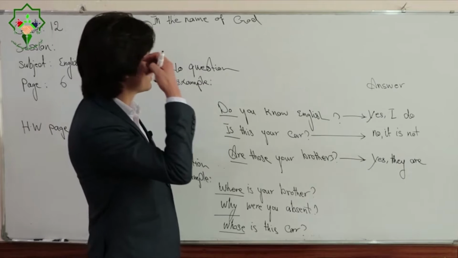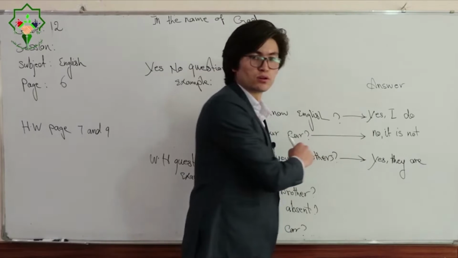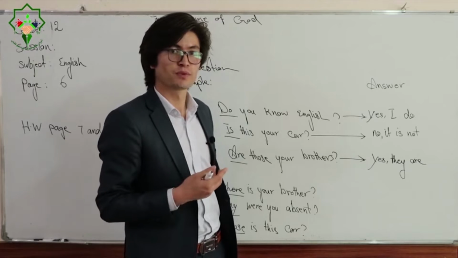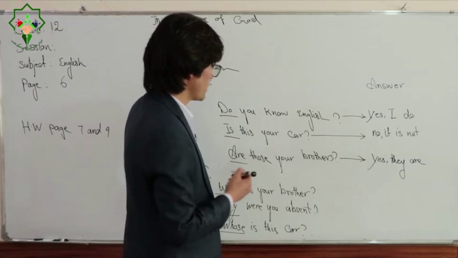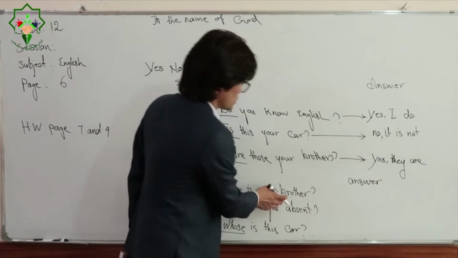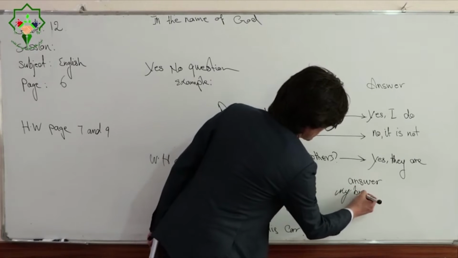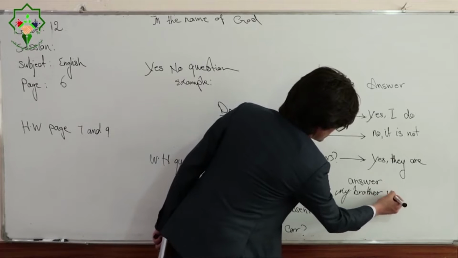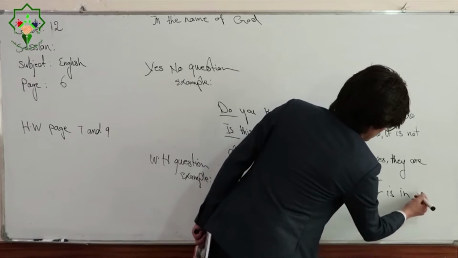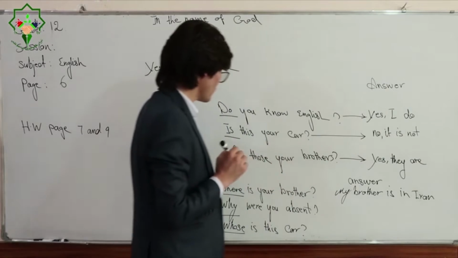A WH word. So now you know that we cannot answer WH questions with yes or no. So how should we answer? We have to give complete details. For example, where is your brother? If you answer this question, you have to say: my brother is in, for example, Iran.